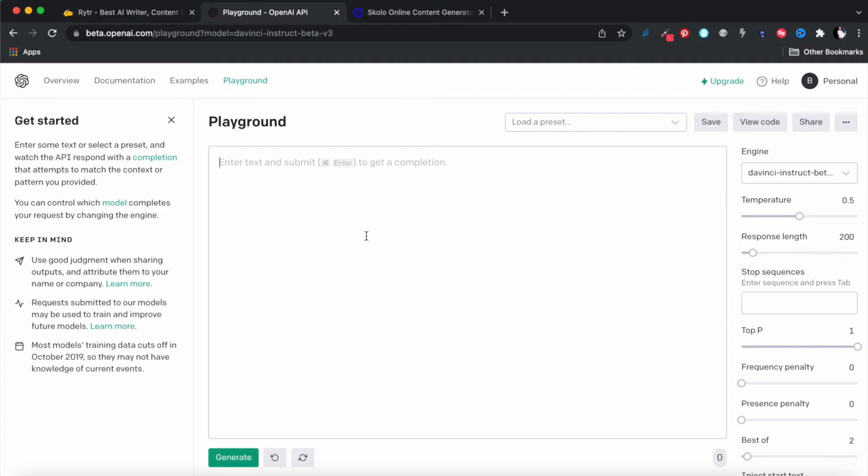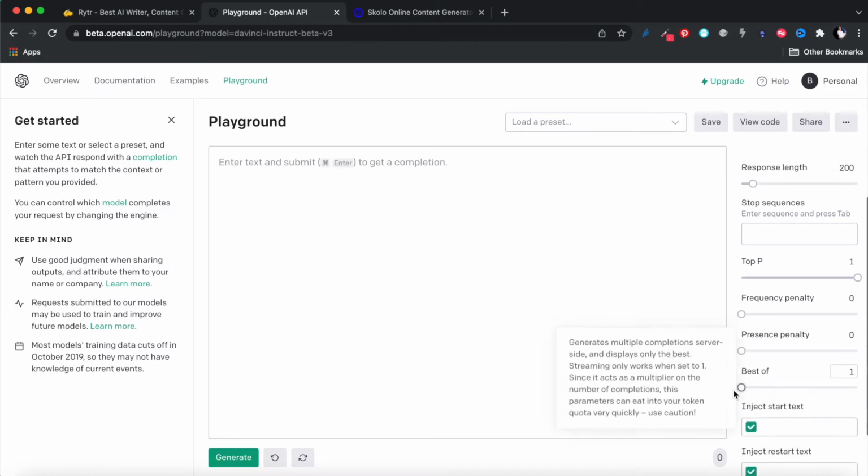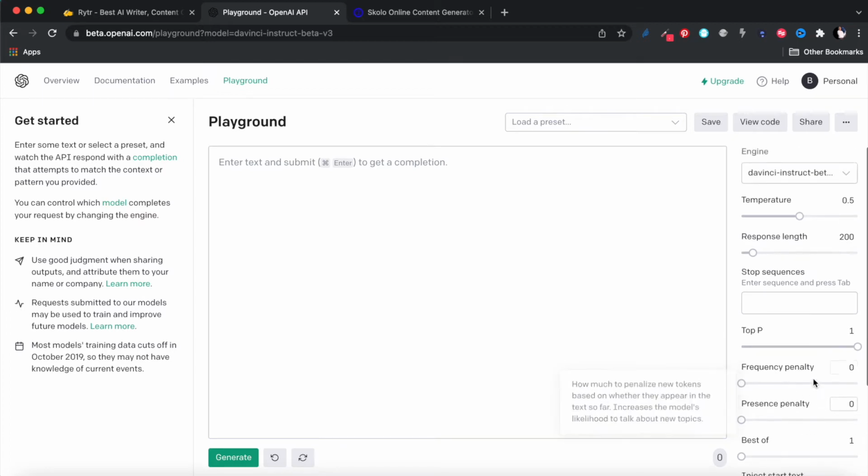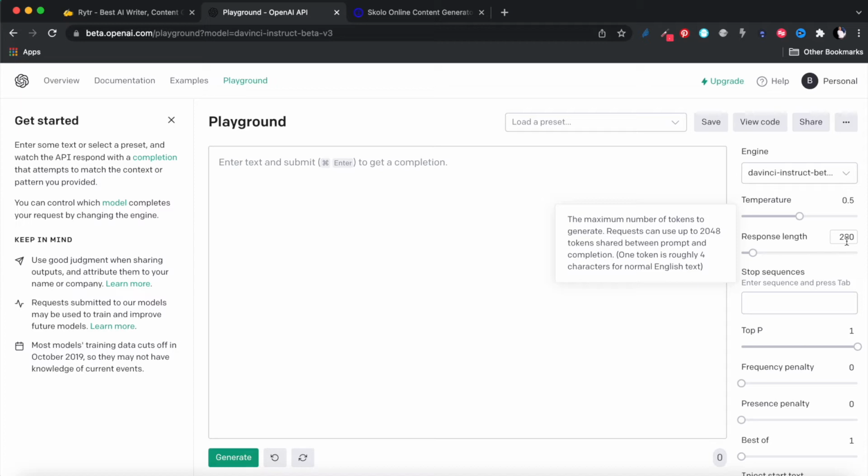So for every use case, I'm going to start on the playground and try to get the settings as close as possible to what I want. The response length, I've increased that to 200 because I don't want to be limited by the response length. Here I'm going to leave it as best of 1, and I'm going to leave these other things as they were, the default that came with this. The things that you want to be playing with are the temperature and the response length, depending on the use case that you're giving it, and obviously the engine. So let's get started.